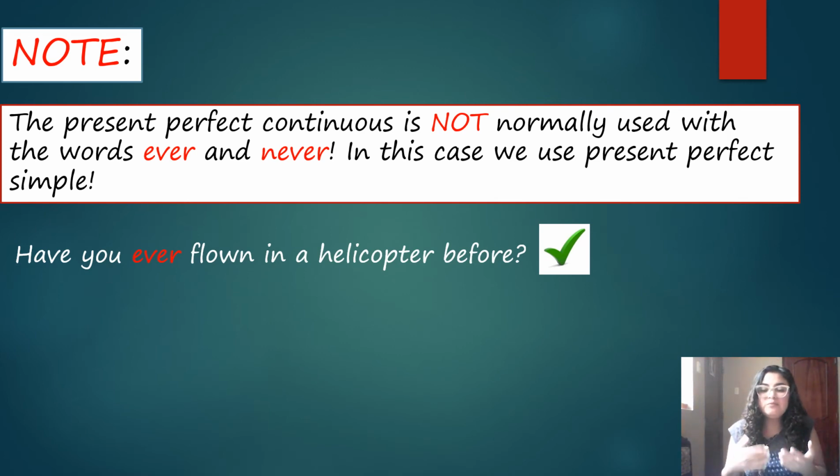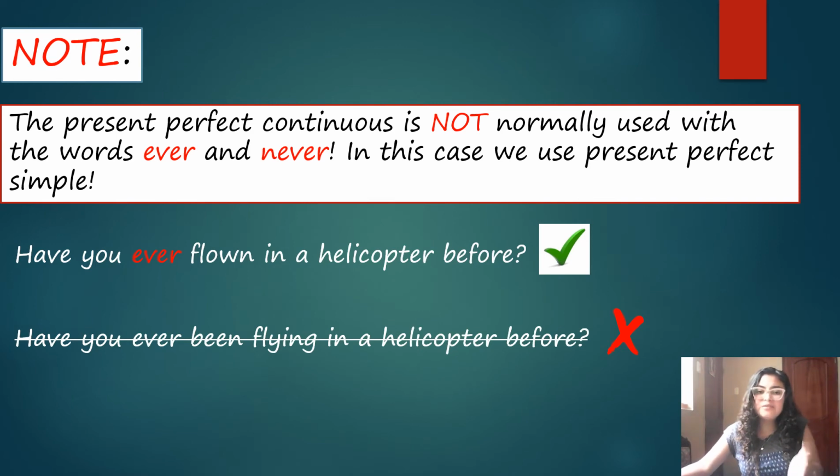So let's start with the first example. Have you ever flown in a helicopter before? That means that we are using that present perfect simple. Here, have you ever been flying? No, guys. That's why I'm telling you that if you realize that in that part of the sentence you have ever and never, you don't have to use the present perfect continuous. What you have to use is a present perfect simple. No continuous, just simple.